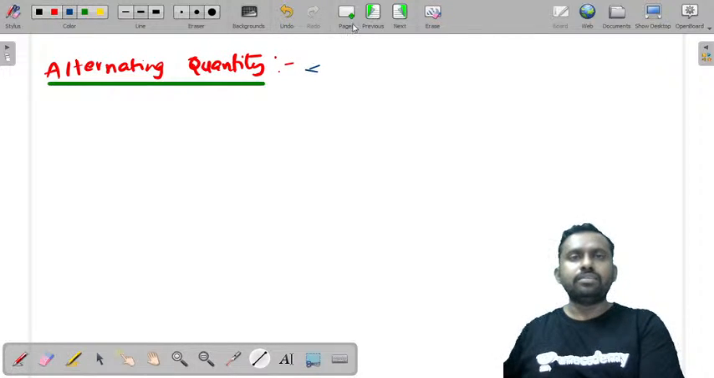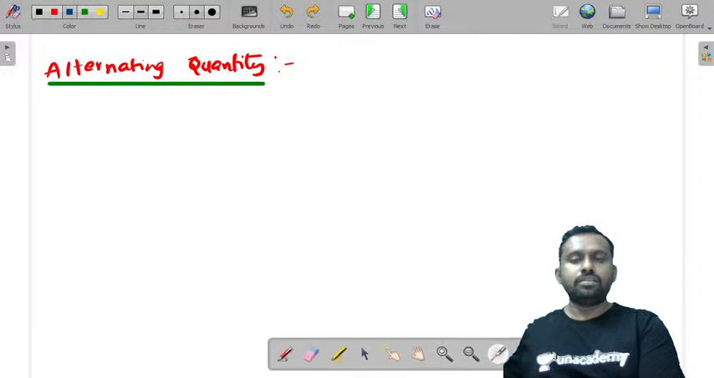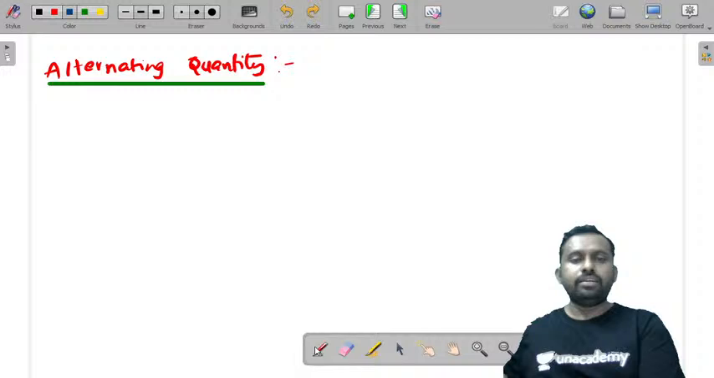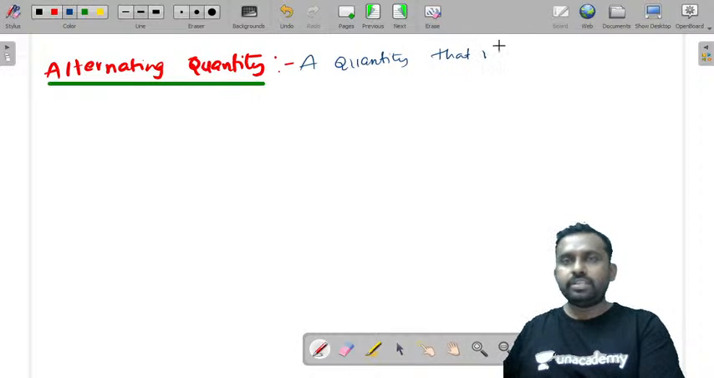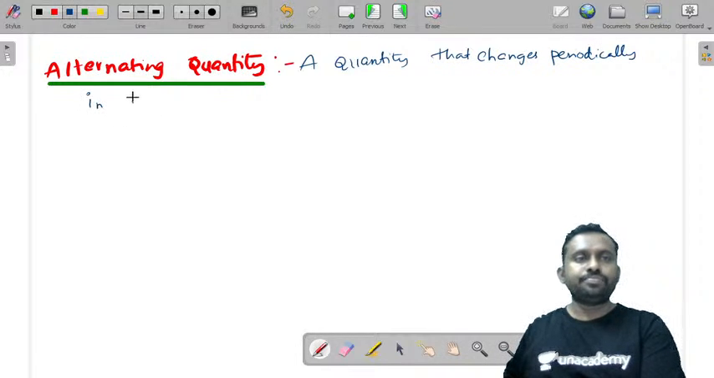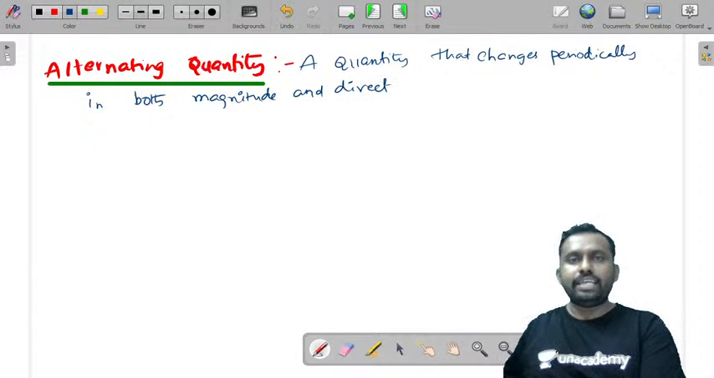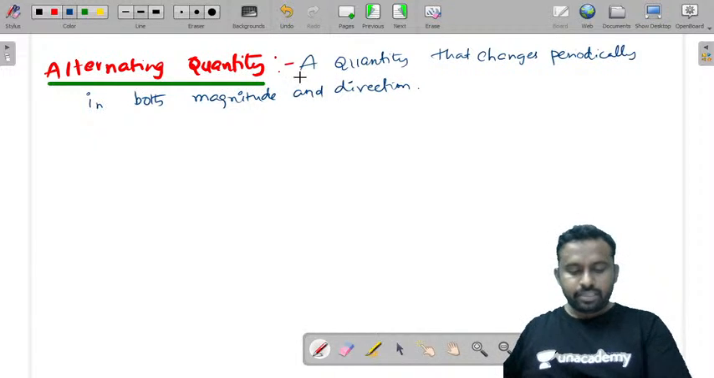So what is an alternating quantity? A quantity that changes periodically in both magnitude and direction is called an alternating quantity.